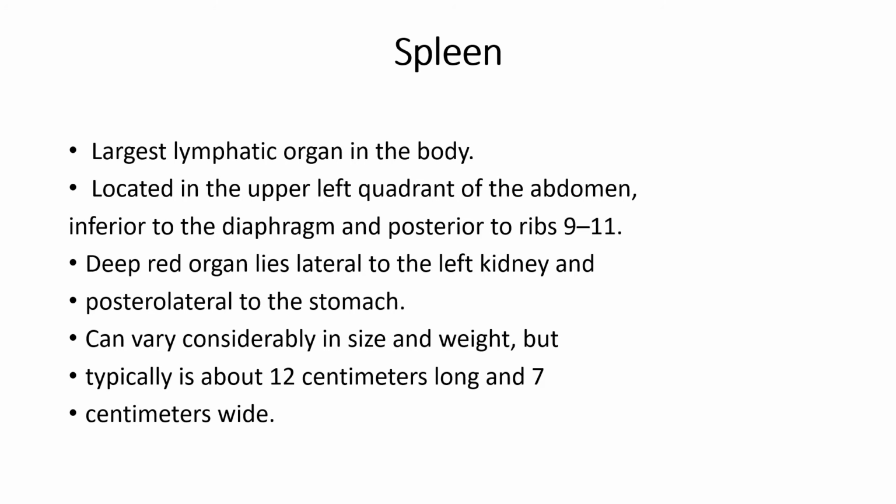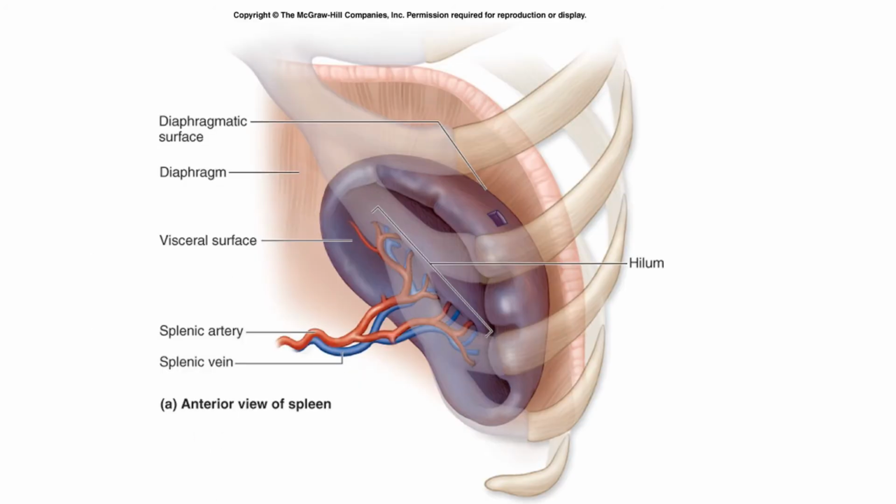Now the spleen. What is the spleen? It is the largest lymphatic organ in the body, located in the upper left quadrant of the abdomen, inferior to the diaphragm and posterior to ribs 9 to 11. This deep red organ lies lateral to the left kidney and posterolateral to the stomach. It can vary considerably in size and weight, but is typically about 12 cm long and 7 cm wide. See this diagram for the location of the spleen.